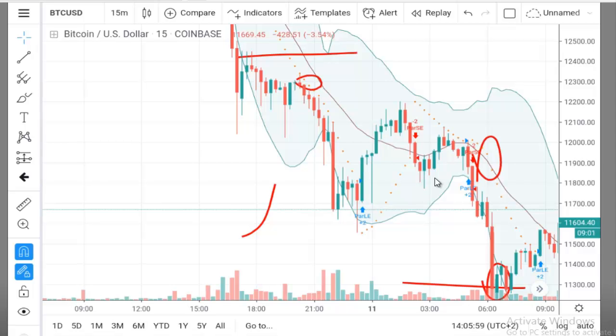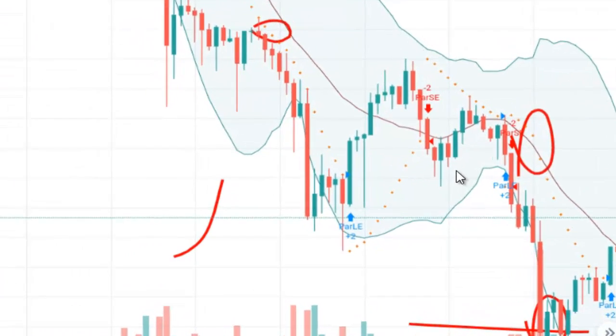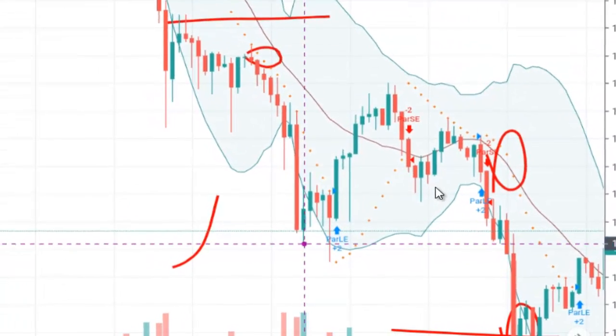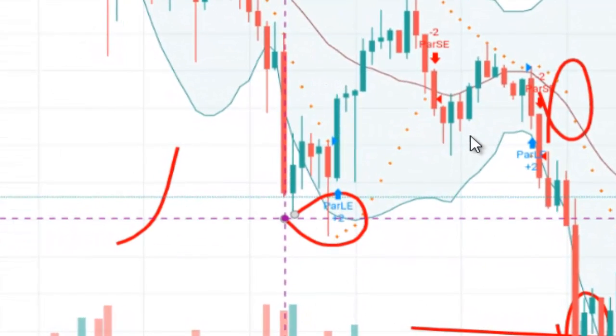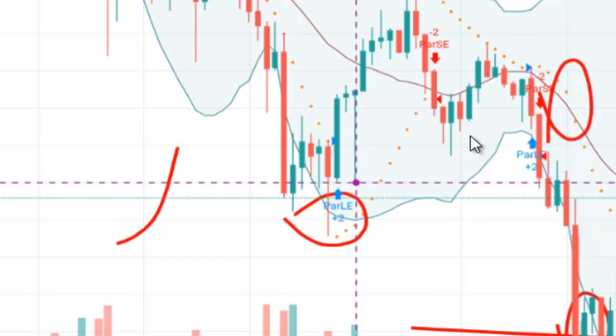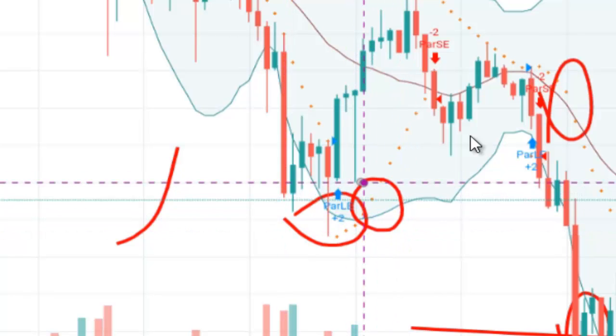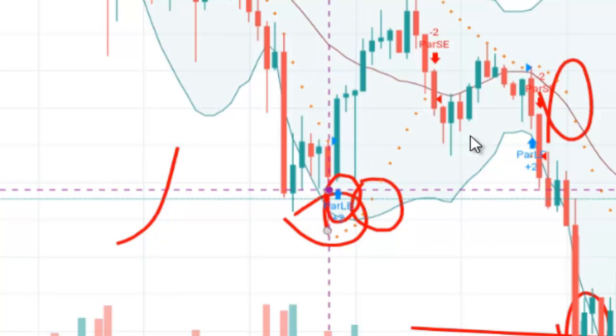So anyways, as I always explain, I just want to explain this also right there. A perfect opportunity right there. As you can see, we had confirmation. It hit the bottom Bollinger Band. We had our reversal parabolic SAR right there, telling us that the market is about to reverse. And then we had our final indication right there of that arrow.